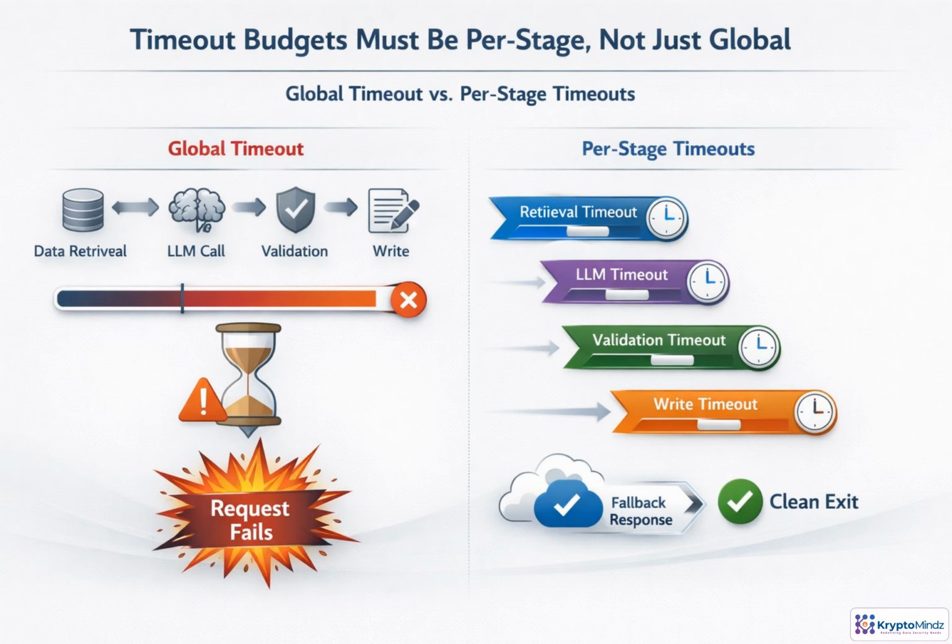A global timeout is a useful safety net, but it is still a blunt one. It tells the system when the entire request must stop, not which dependency is spending too much time. Retrieval, the model call, validation, or a write can quietly consume the whole budget and leave no room to recover. Per-stage budgets make the contract explicit. Each step gets a limit, and the overall request reserves time for fallback responses, cleanup, and useful errors. The right numbers depend on the endpoint and the user expectation.